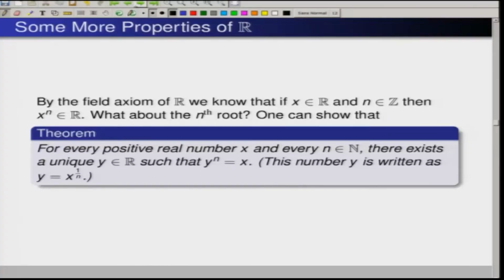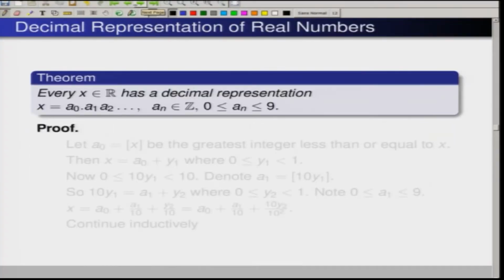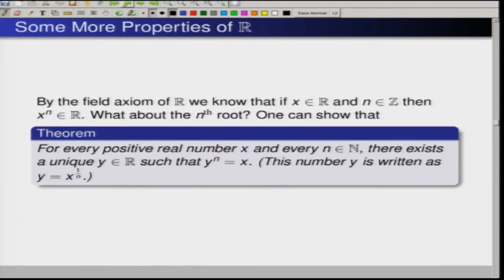So, for a positive real number, I am not going to prove this theorem, but this can be proved by using the definition of the real number by taking the supremum of the set. You take the rationals to the power, then that I can define. Now, what we need to show is that the supremum of that is going to exist. So, I skip the proof, but this is a fact that for any positive real number we can define the nth root.